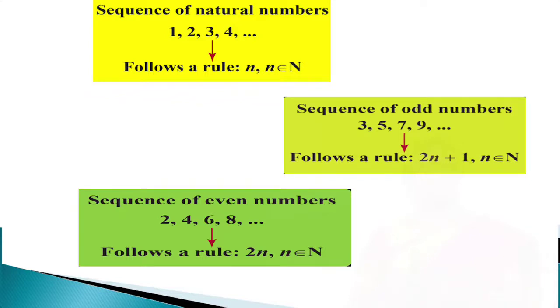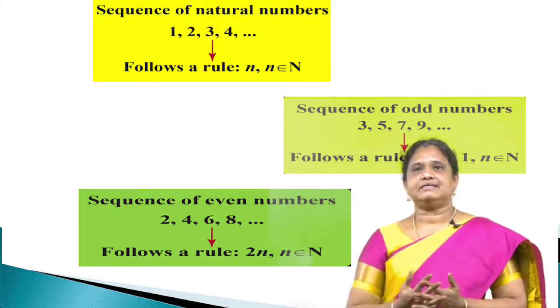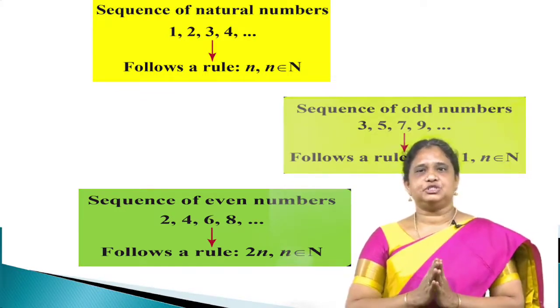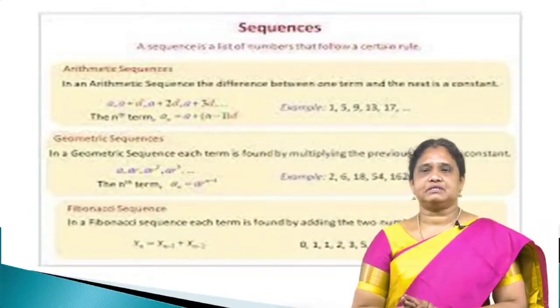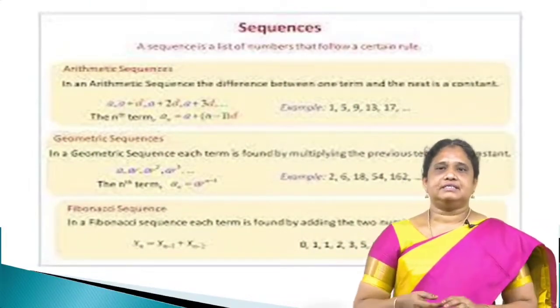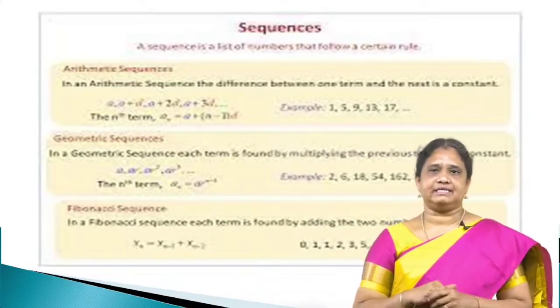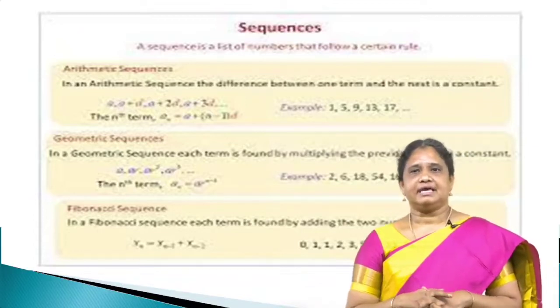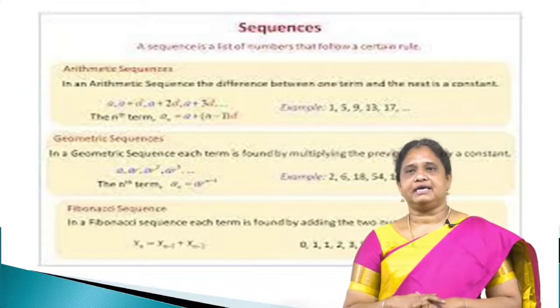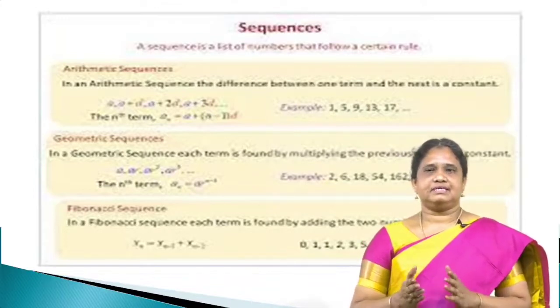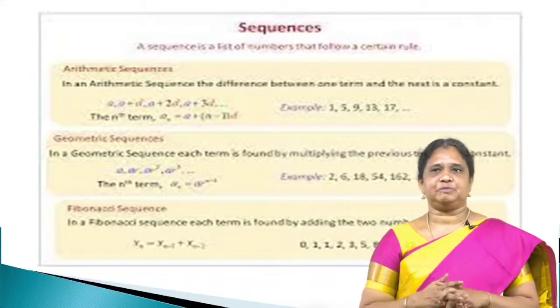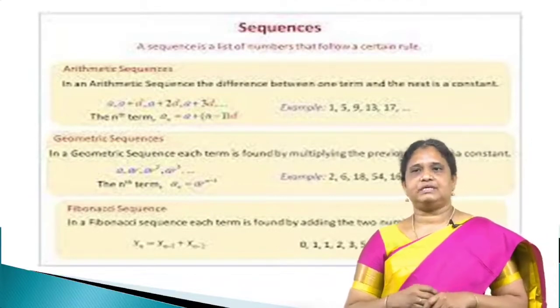So, in general, a sequence is a list of numbers which follows a certain rule. We have also studied arithmetic sequences, geometric sequences, and the Fibonacci sequence. In an arithmetic sequence, the difference between any two consecutive terms is a common difference d, and the sequence is a, a plus d, a plus 2d, a plus 3d, etc. We studied this in earlier classes itself.